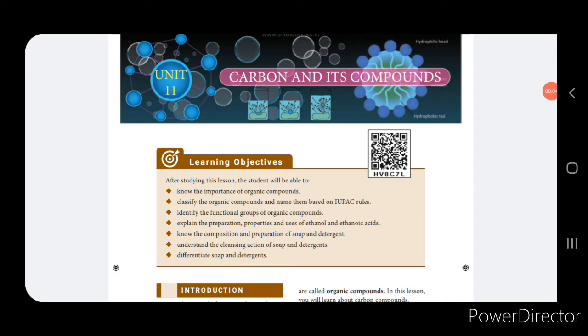Welcome to science session for class 10, and today we are going to see an important lesson and a very interesting lesson, that is unit 11, carbon and compounds. I said this lesson is very, very important because this will give you the basic fundamentals regarding the carbon and its compound, and this will be very useful when you go to 11th standard when you take the science group. And see to that you write the formulas or the definitions or the functional groups in this lesson, especially because this will give you the basic fundamentals regarding the carbon and its compounds.